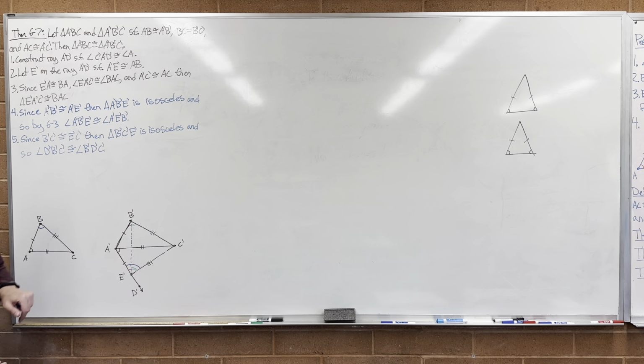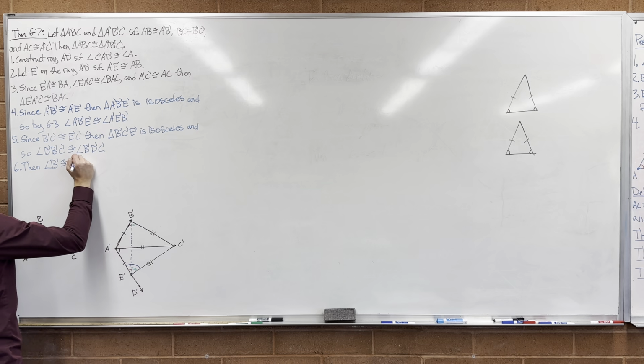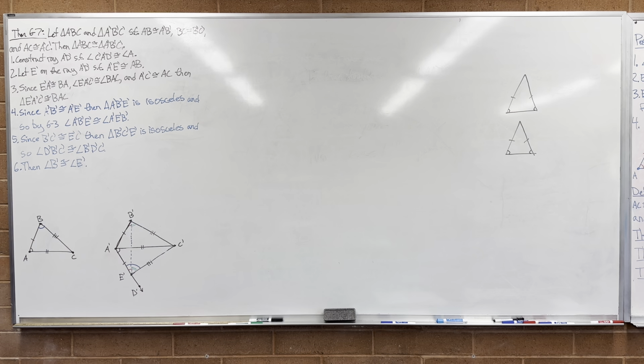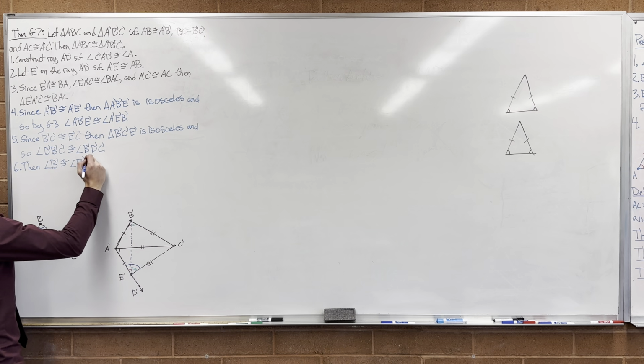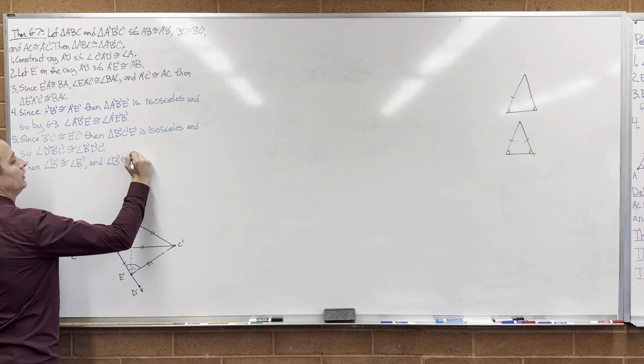Then the angle sum is equal to the angle sum. Then angle B prime is congruent to, hopefully from my picture it's clear what I mean by angle E prime. So then this whole angle is congruent to this whole angle. And that's using postulate number 5.3, right? Equals added to equals are equal. Okay. Then B prime is congruent to E prime, and we already know that angle B prime was congruent to angle B.